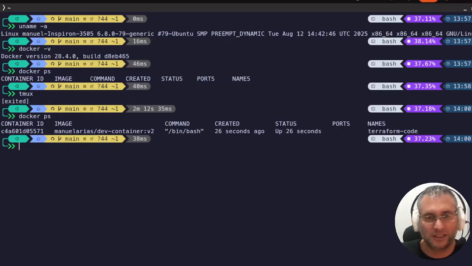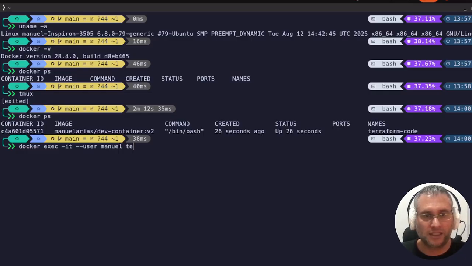Let's connect to the docker dev container, and inside this dev container run a new Tmux session. Let's connect using docker exec minus it minus user manual, and the container called Terraform code using bash.